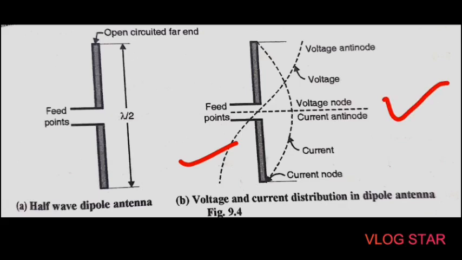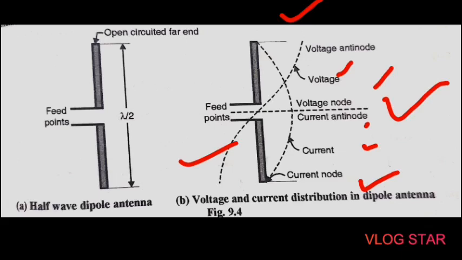Due to the open circuit at the outer ends, current minima, that is nodes, are obtained at the extreme ends of the antenna. This is the current node and this is the voltage antinode. Again, this is voltage, this is current, this is the voltage node, and this is the current antinode. The voltage node and current antinode are observed at the feed points, which are at a distance of lambda by 4 from the end points.